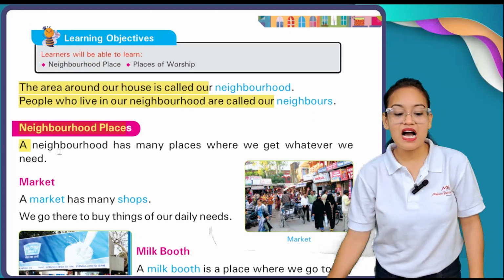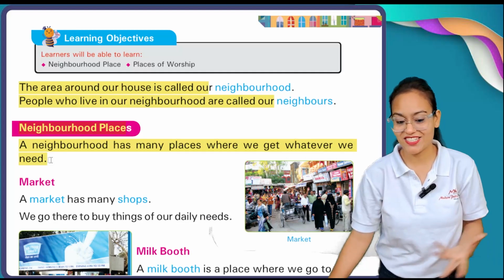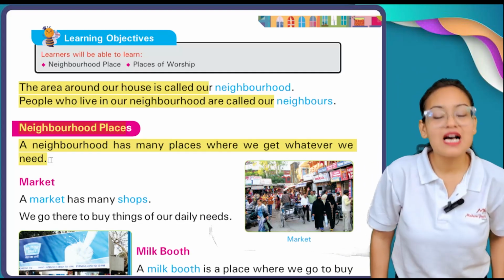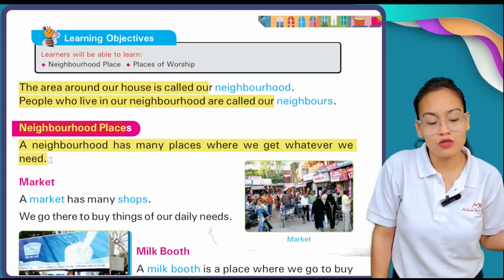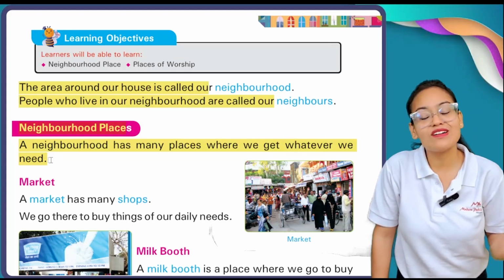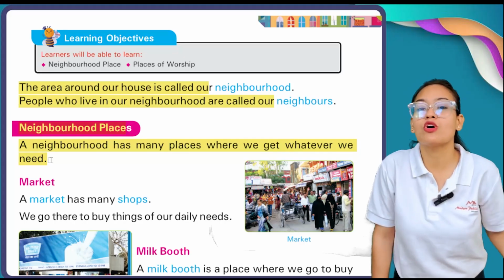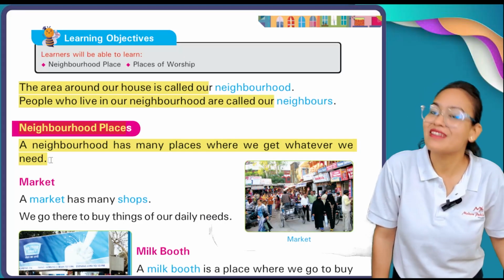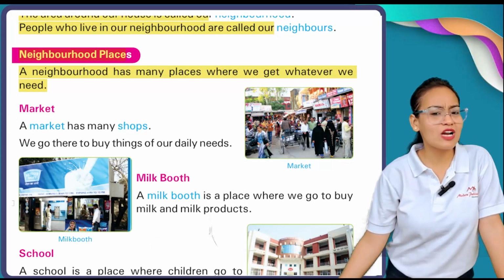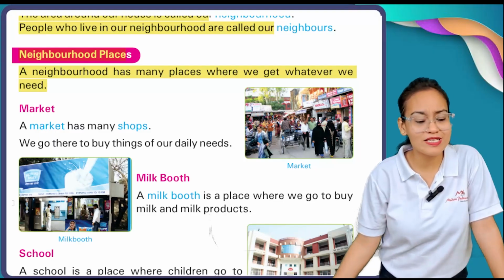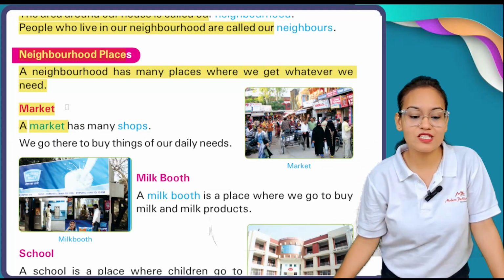Now, what are the neighborhood places? Let's see. A neighborhood has many places where we get whatever we need. The neighborhood is that place where you are going to get your daily basic needs, or the items which you want. And which places are we going to name as neighborhood places? The number one place is your market.